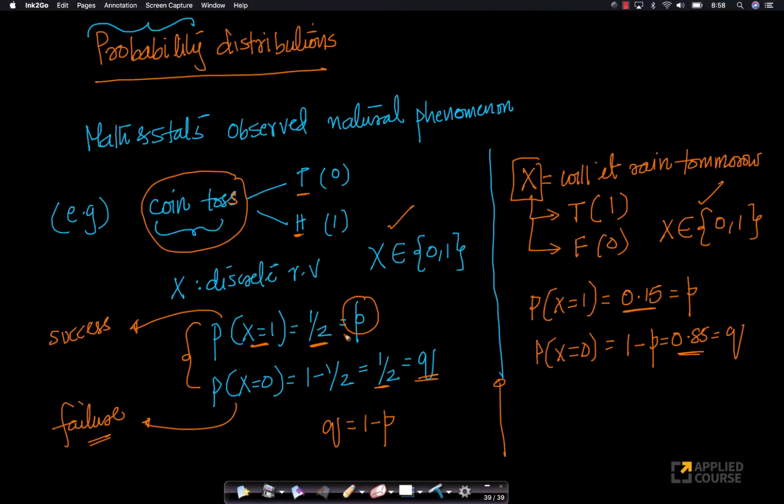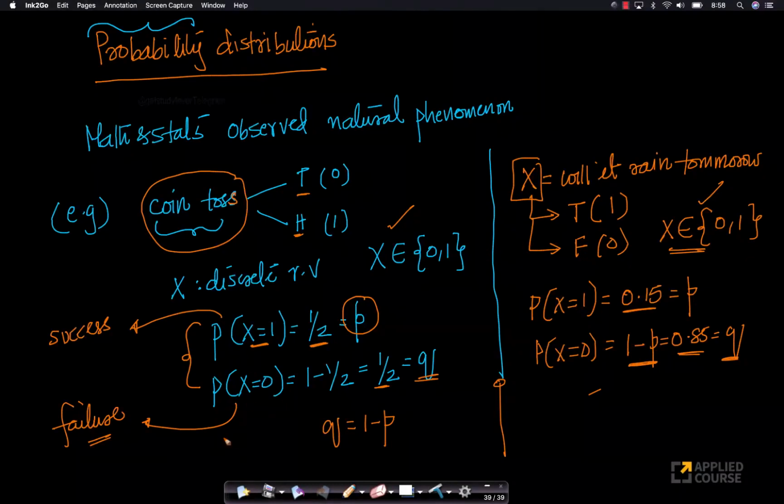So the success probability and failure probability values are different here, but conceptually, these two random variables actually take only two outputs, and the probability of one output, if I call it p, the probability of the other output is 1 minus p, which I can also call q. If you think about it, they both are very similar at an intuitive level.